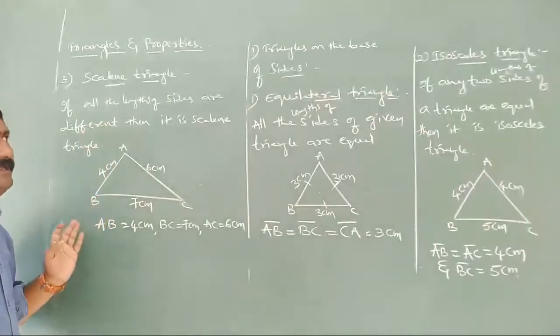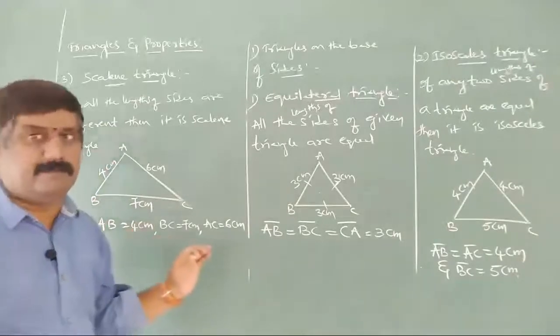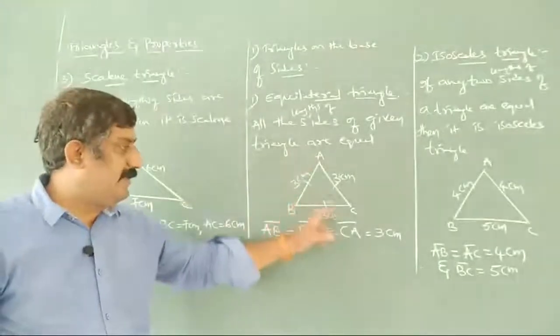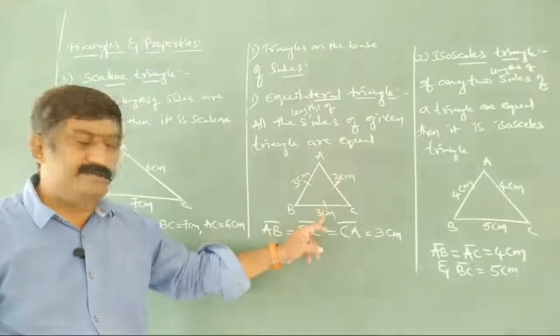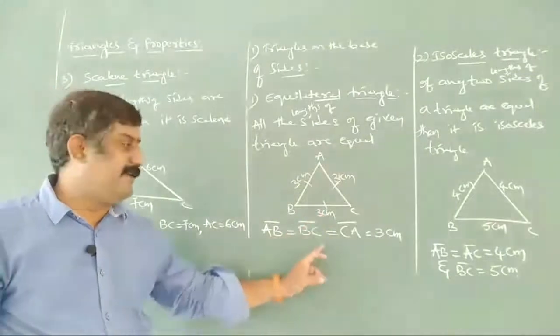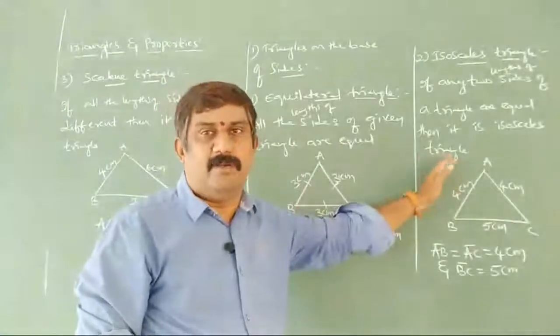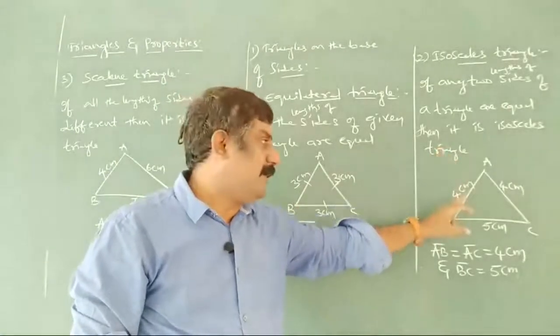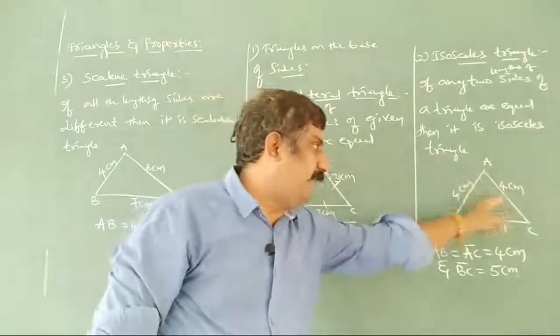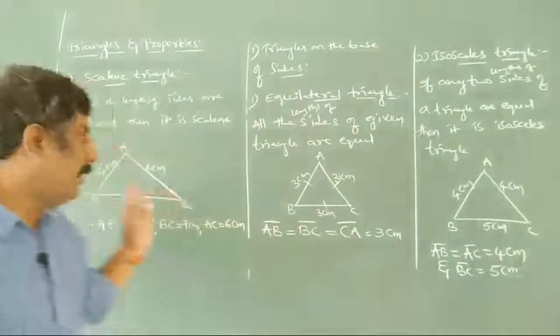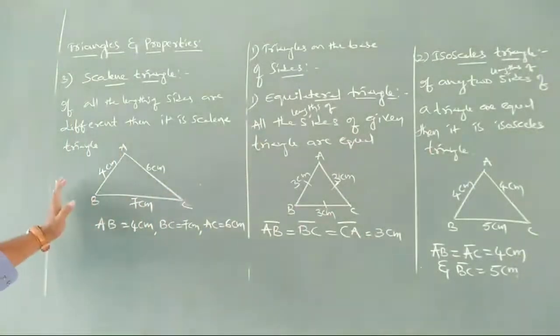So these are the three triangles based on the sides. First one is the equilateral triangle. In this, lengths of all the three sides are equal: 3 centimeters, 3 centimeters, 3 centimeters. Then the isosceles triangle: only two sides are equal. In the diagram, AB and AC are 4 centimeters, so these two are equal. So simply it is an isosceles triangle. Coming to the scalene triangle, no two sides are equal. That means all are different here. So this is nothing but a scalene triangle.